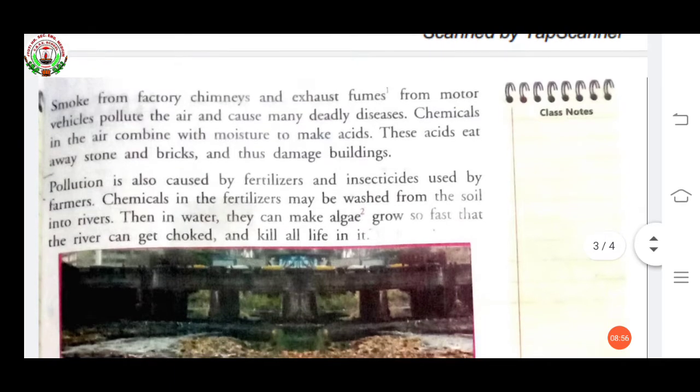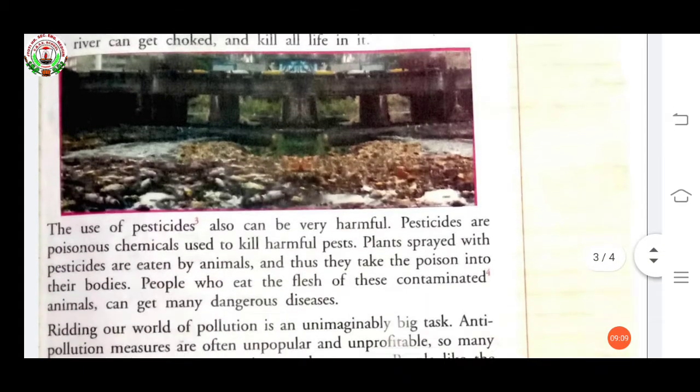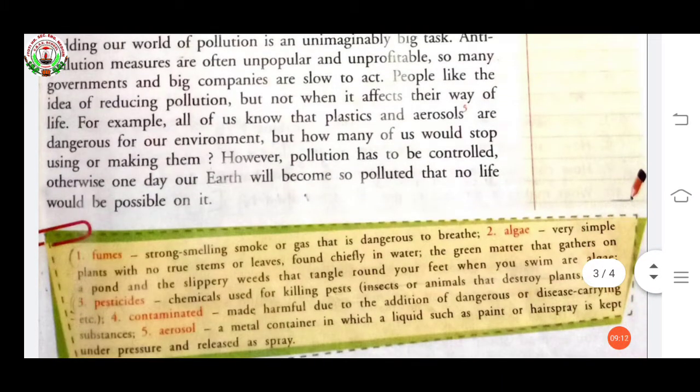Here you see it's talking about air pollution. Smoke from factories, chimneys, and exhaust fumes. Fumes means strong smelling smoke or gas that is dangerous to breathe.